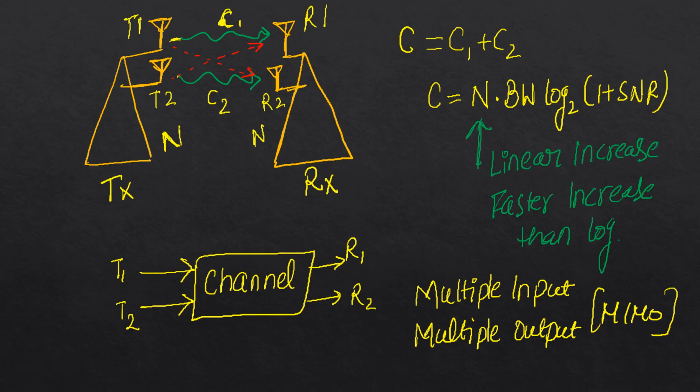Just for the sake of understanding, I assume that T1 will only talk to R1, and T2 will only talk to R2. But in reality, there will be crosstalks. So R1 will receive signal from both T1 and T2. Similarly, R2 will receive from both T1 and T2.